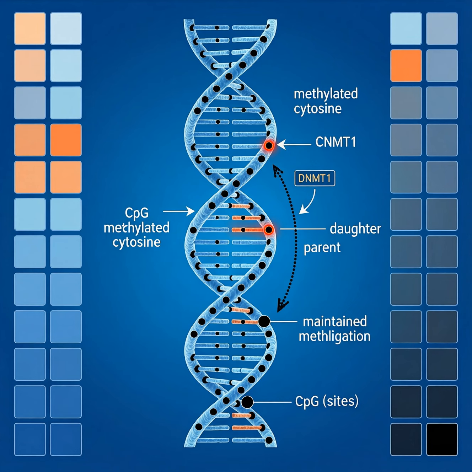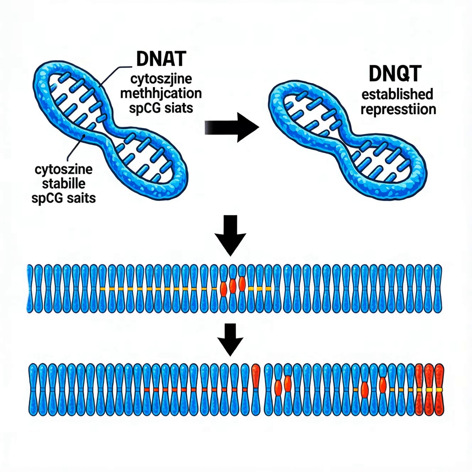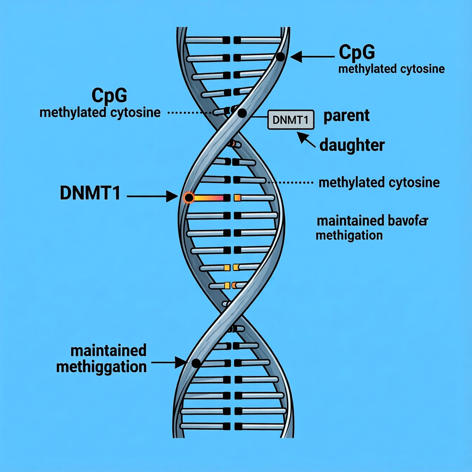DNA methylation begins when a cytosine in a CpG dinucleotide receives a methyl group. DNMT enzymes attach the methyl group using S-adenosylmethionine as donor. The primary maintenance enzyme, DNMT1, recognizes hemimethylated DNA after replication. During synthesis, the new strand is unmethylated while the parent strand stays methylated. DNMT1 binds to the unmethylated cytosine and transfers a methyl group from its partner. This copying restores the symmetric CpG pattern on both strands.